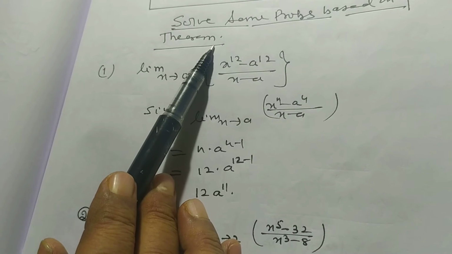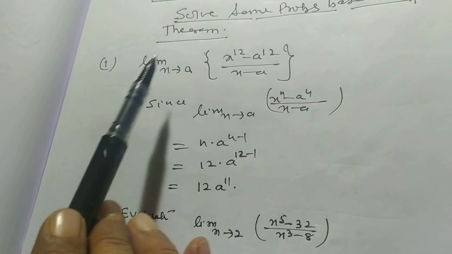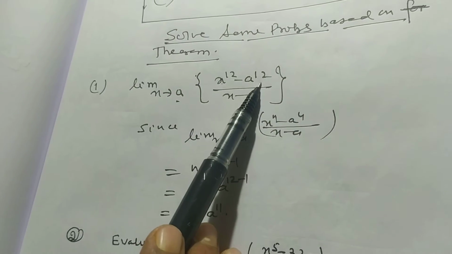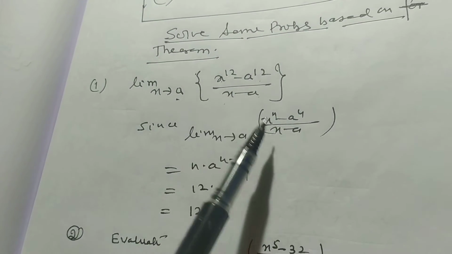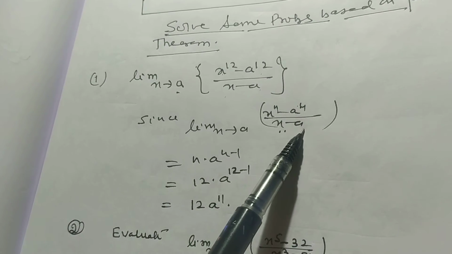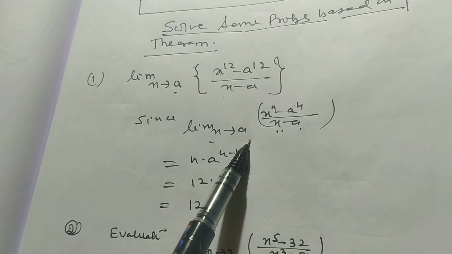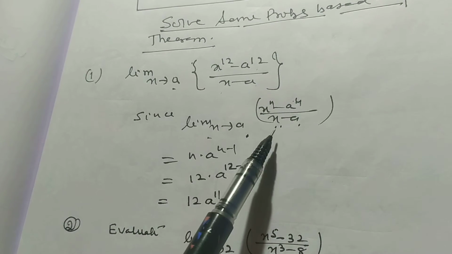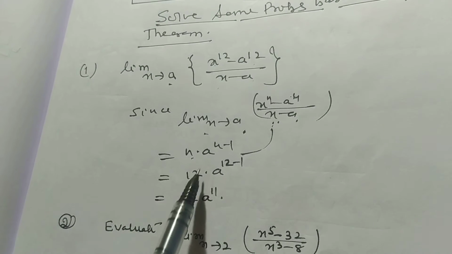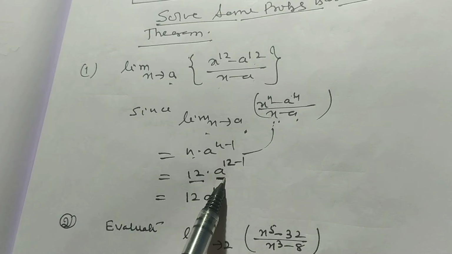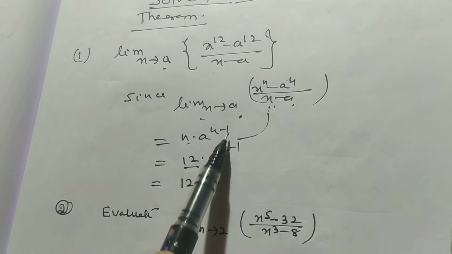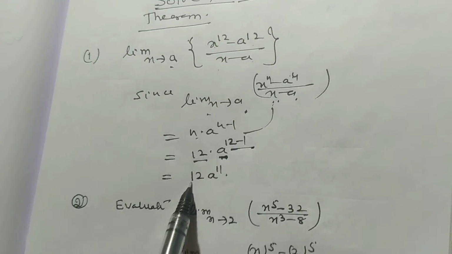which are based on theorem 1. Limit x tends to a, x to the power 12 minus a to the power 12 divided by x minus a. This is on the formula limit x tends to a, x to the power n minus a to the power n divided by x minus a. Here the value of this is n into a to the power n minus 1. Here n is equal to 12, so we write 12 into a to the power 12 minus 1, that is 12 into a to the power 11.